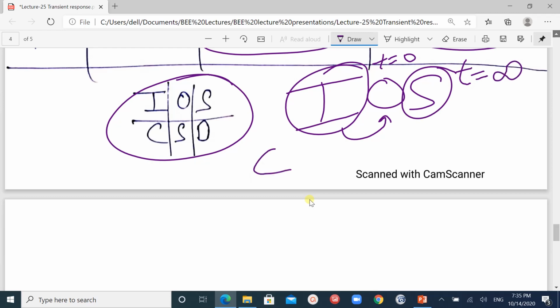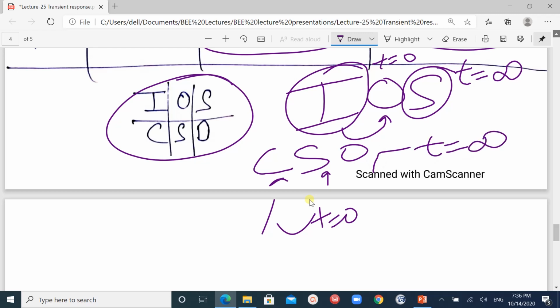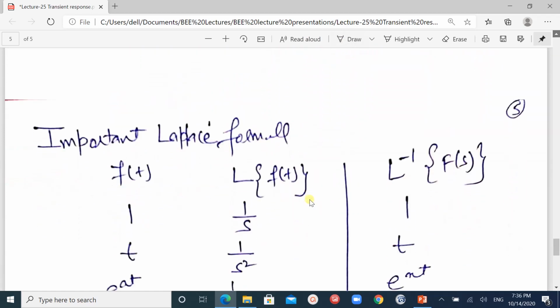Similarly CSO: the capacitor is a short circuit at t equals 0, and an open circuit when t equals infinity. Keep ISO and CSO in mind while solving numericals and circuits.